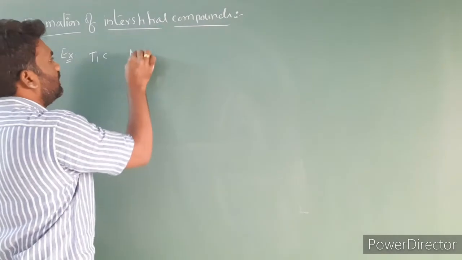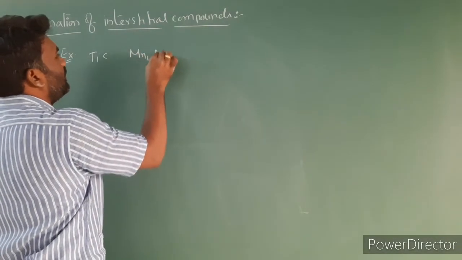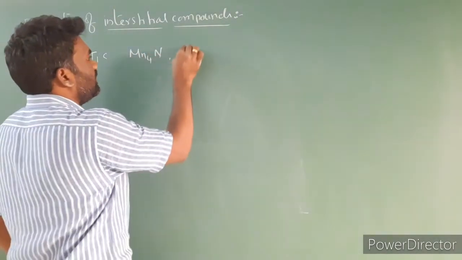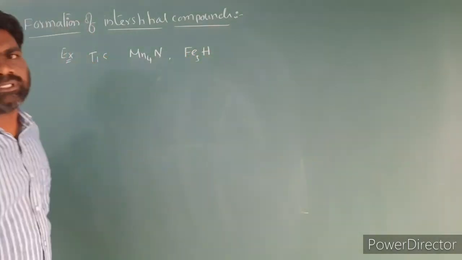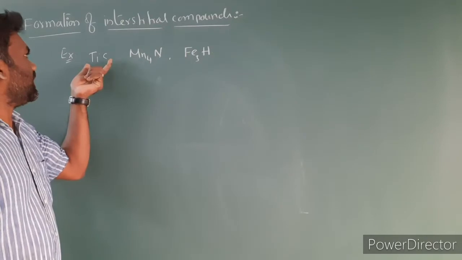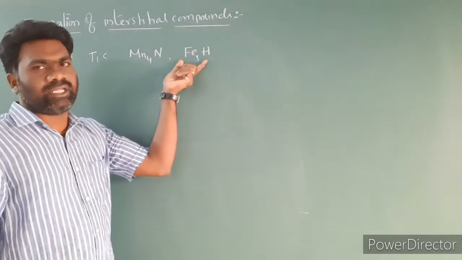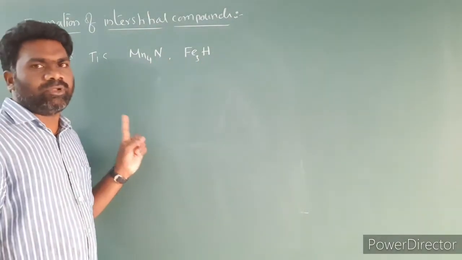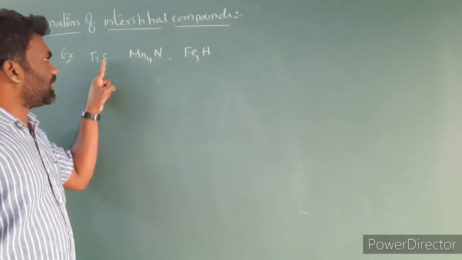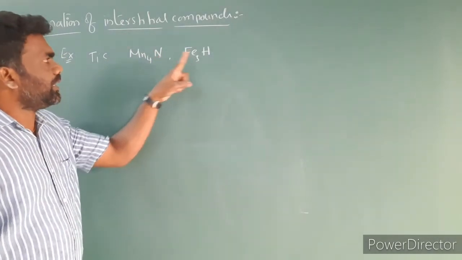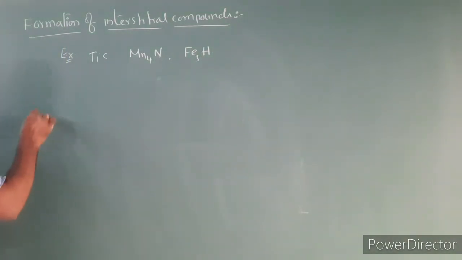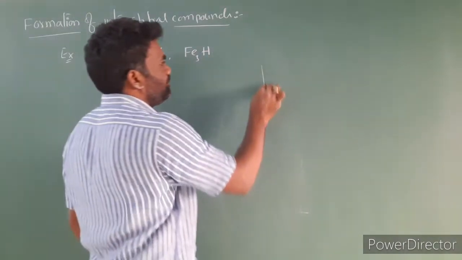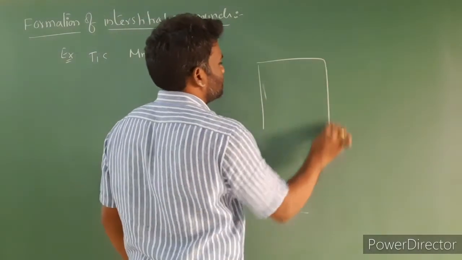Next, I am taking Mn4N. Another one is Fe3H. So these are some examples of interstitial compounds: titanium carbide, Mn4N and Fe3H. Interstitial compounds are formed when small atoms like carbon, nitrogen and hydrogen are trapped inside the crystal lattice. Imagine this is a metallic crystal.